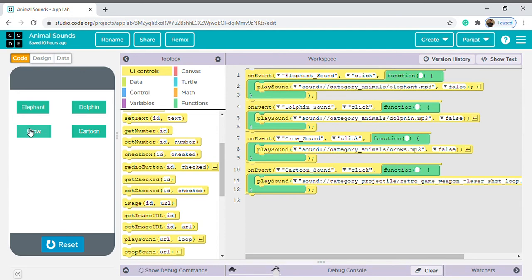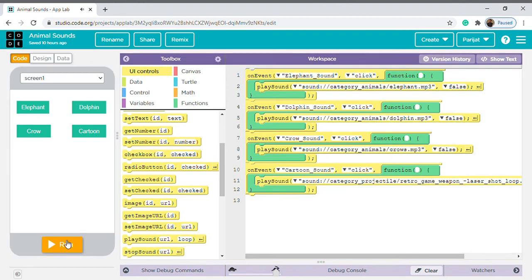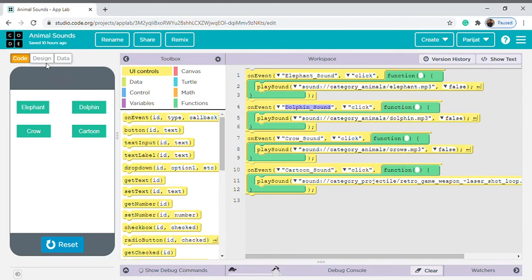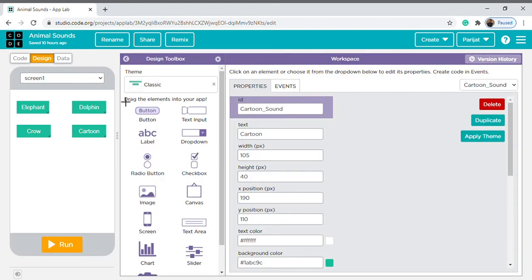It works as a tap also. And the crow is of 14 seconds, so to reset it, run it again, or see the cartoon. Okay, thank you. And our project is done. You can increase the buttons also as much as you want. Okay, now see the magic.